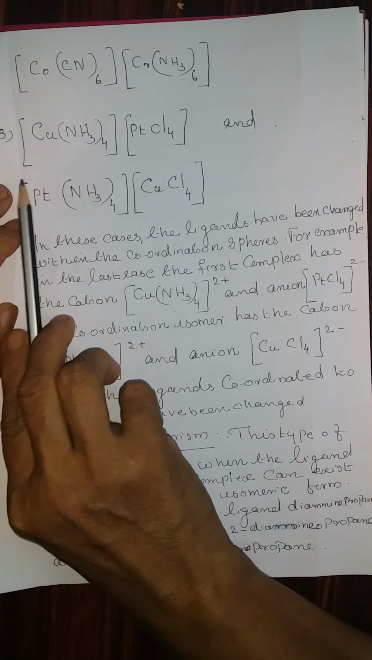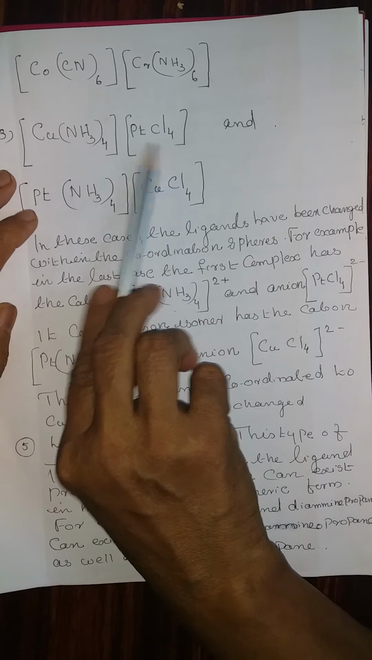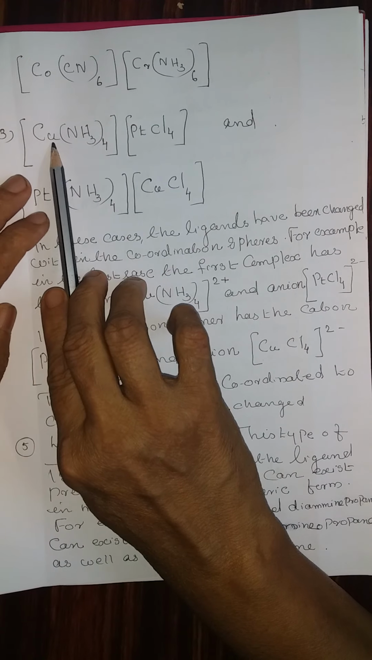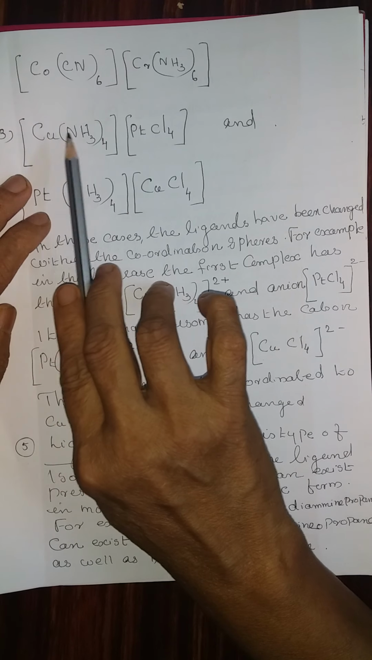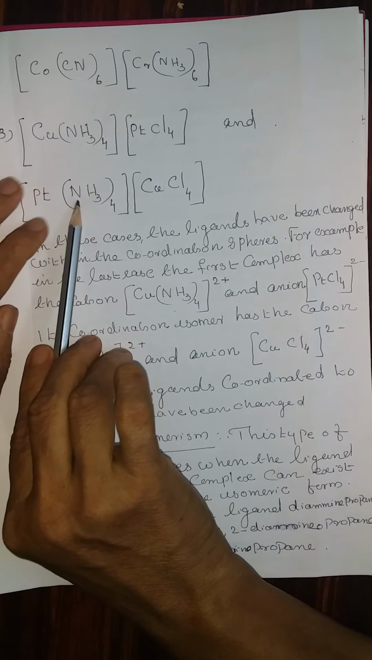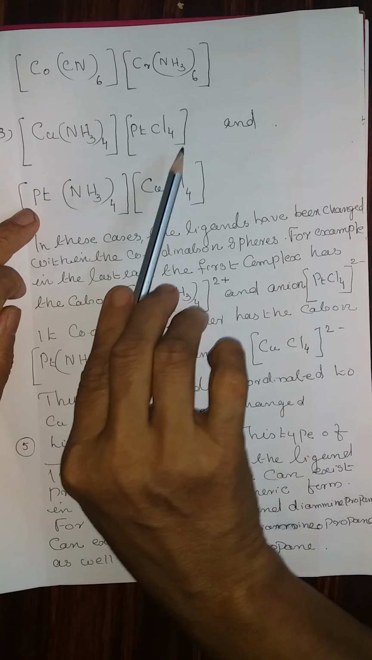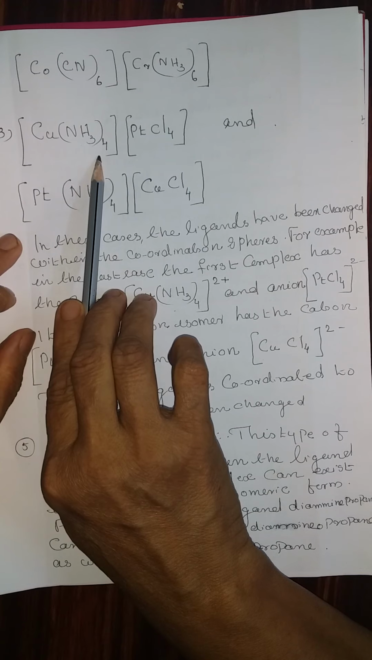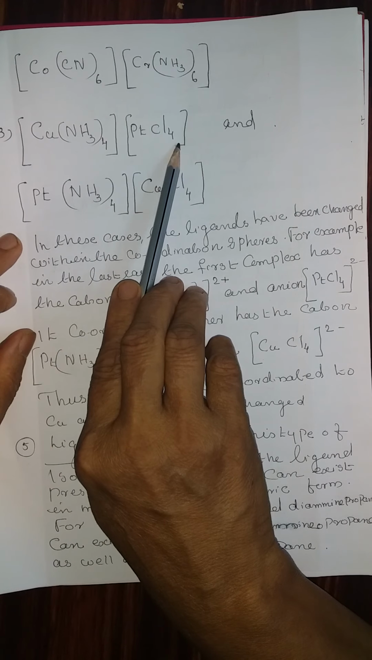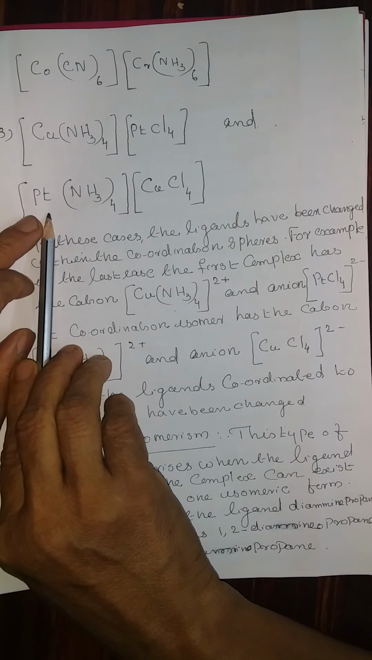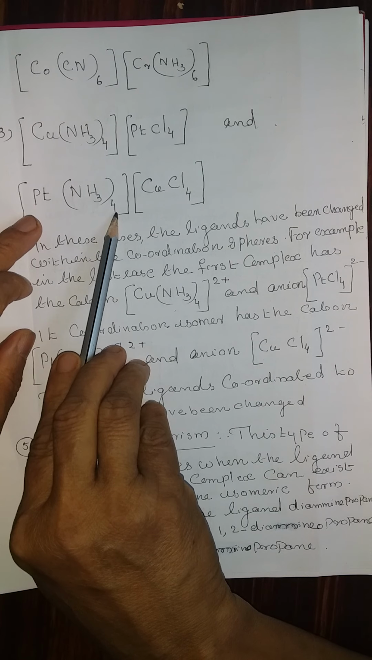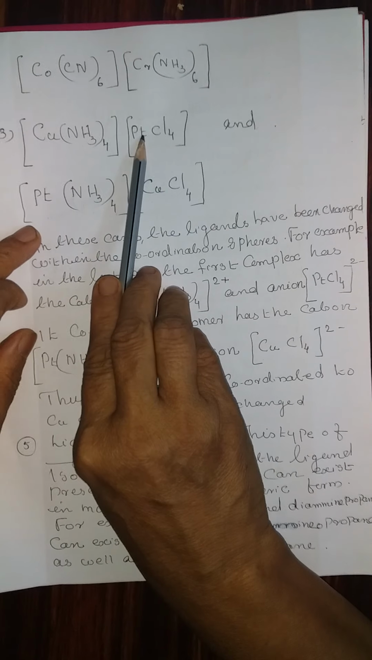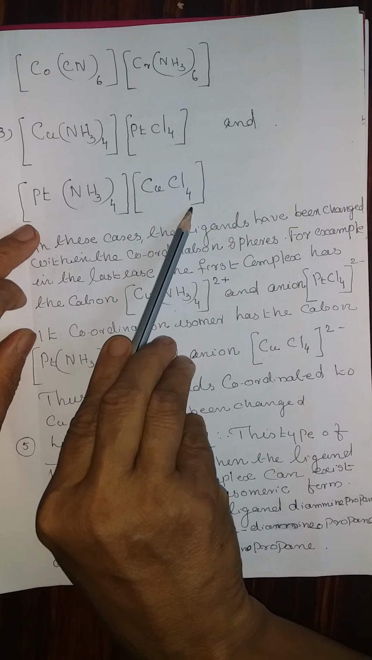Now here in this one there is a slight difference. This is the cation and this is the anion, but the metal also gets changed. The ligands changed, and not only that, the metal also changes. For example, [Cu(NH3)4][PtCl4] and [Pt(NH3)4][CuCl4]. That means here, instead of copper, Pt, and then Cu instead of Pt, that is CuCl4.